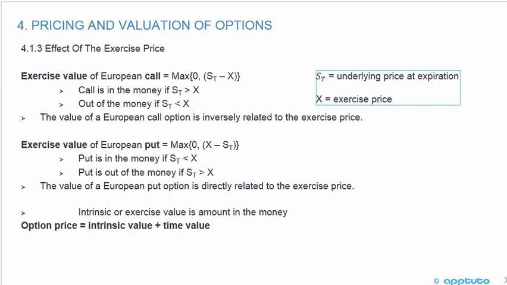So we want the exercise price to be above the price of the underlying. The put is in the money if the underlying price at expiration is below the exercise price, and the put is out of the money if the underlying price at expiration is above the exercise price. So the value of a European put option is directly related to the exercise price. And the intrinsic or exercise value is the amount in the money. We're going to look at time value next, but I'm just going to put it here, and we're going to see it again: the option price equals the intrinsic value plus the time value.